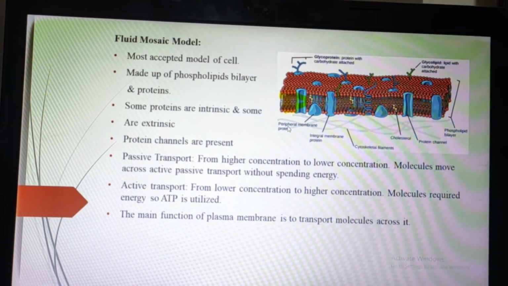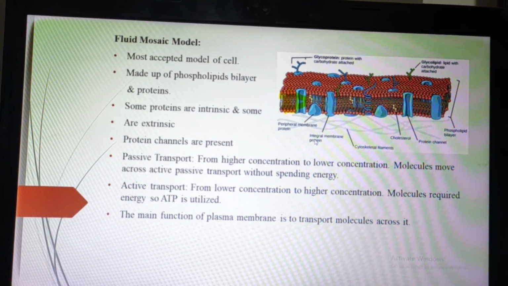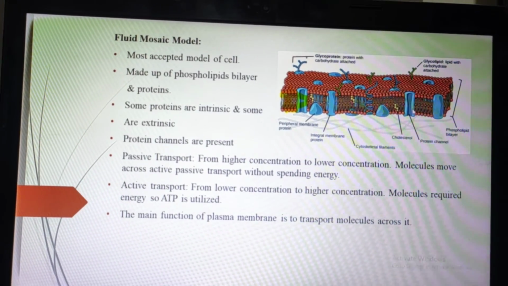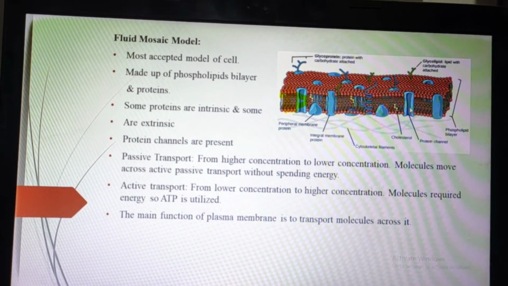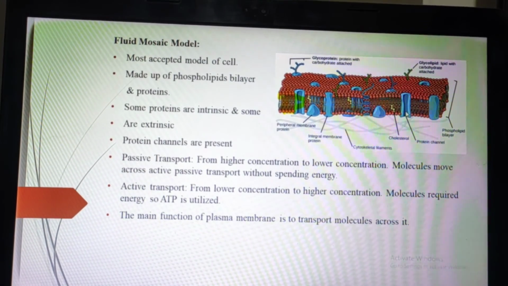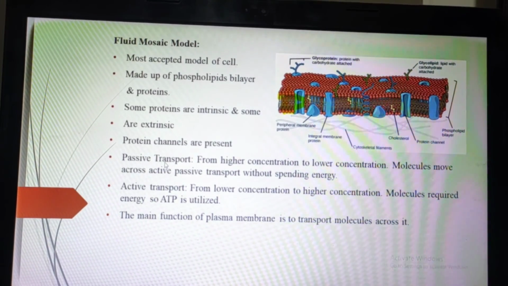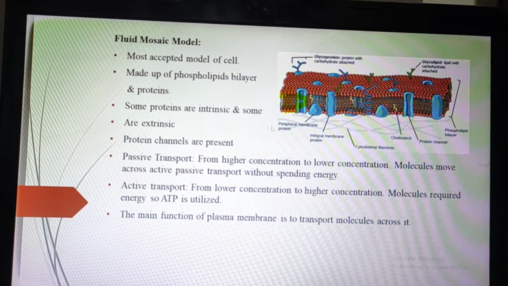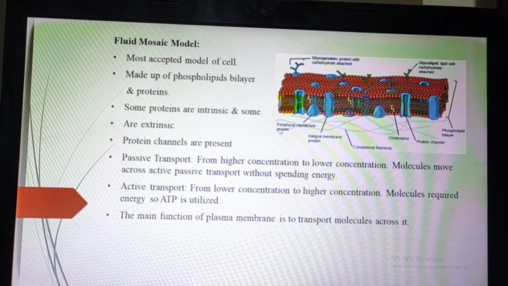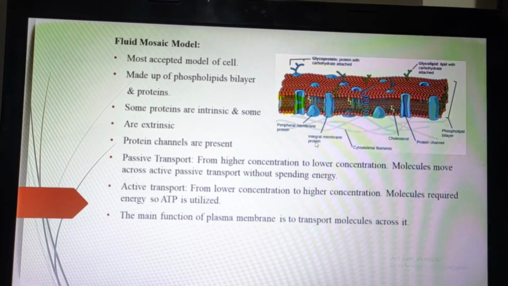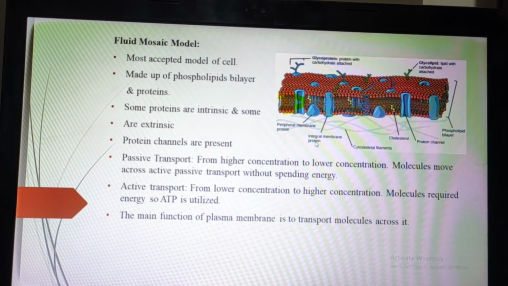This is the peripheral membrane protein, and this is the integral membrane protein. Peripheral means outer side and integral means inner side. And this is the protein channel. Why is it called a protein channel? Because it stores the protein, that's why it is called a protein channel. The peripheral membrane protein is also called extrinsic. Why extrinsic? Because it is present on the outer side. And the integral membrane protein is called intrinsic. Why is it called this? Because it is present on the inner side.